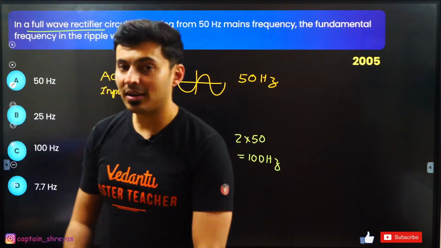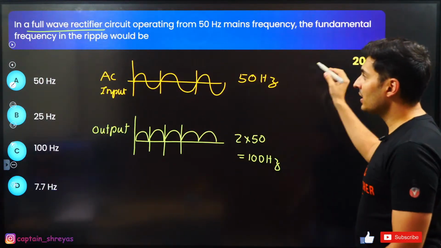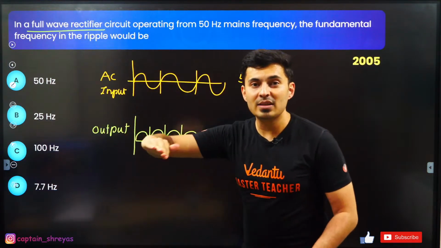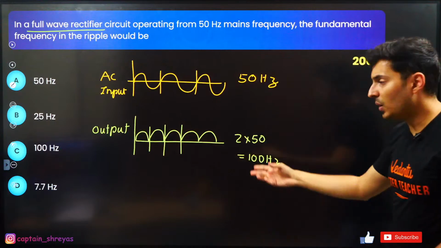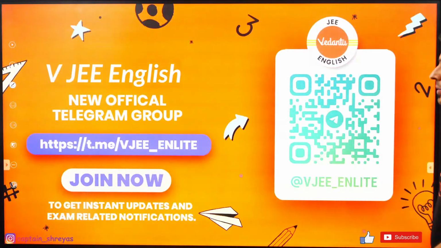Hence that is why the ripple which is going to come out, the ripple meaning like you have ripples of water, so this is also ripples of the signal which is coming out, has 100 Hertz frequency.